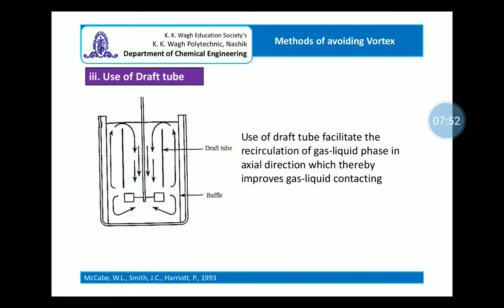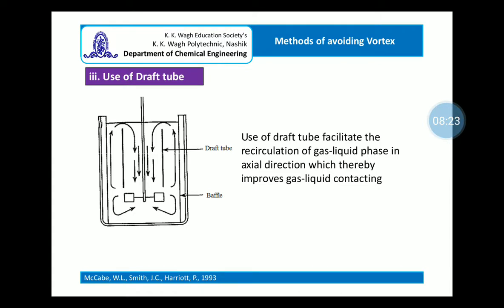This is the third, use of draft tube. Basically, a draft tube is a concentric tube mounted in an agitated vessel. The agitator is inside the draft tube, and whenever the agitator starts rotating, it creates a recirculatory current in the axial direction.